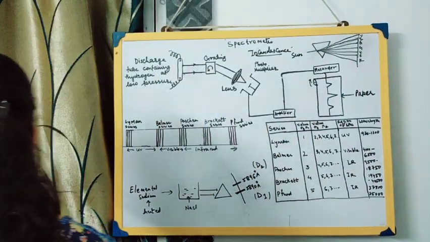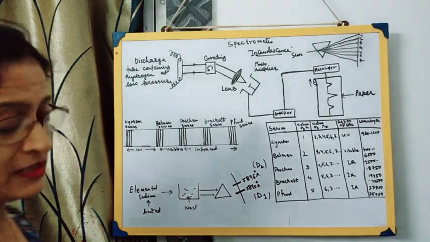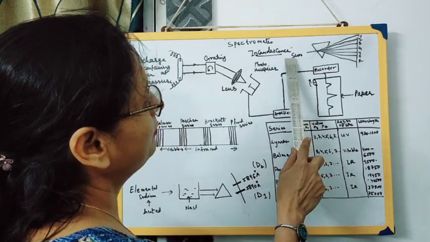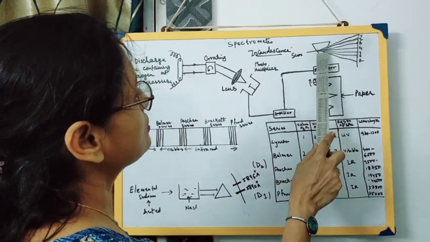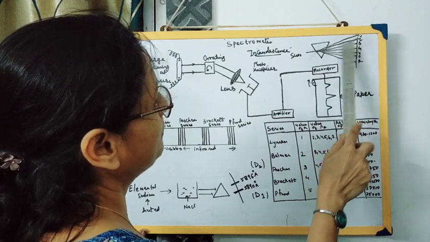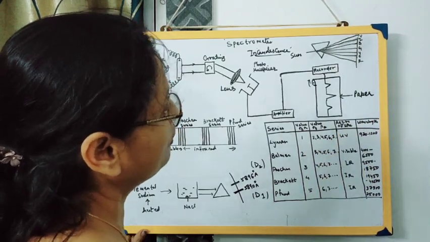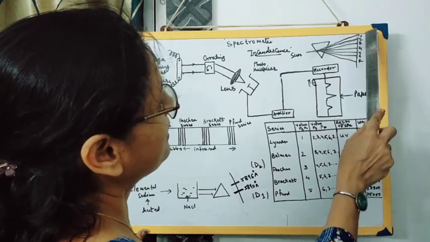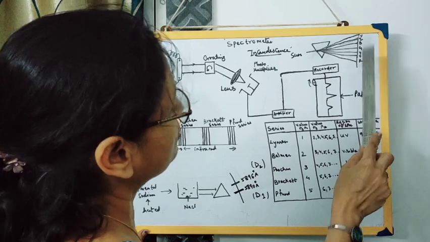So look here, here I have shown the sun. We are making the light radiations of the sun pass through the prism, and those light radiations split up into different colors according to different wavelengths or frequencies. And what are those different colors? That is violet, indigo, blue, green, yellow, orange, red.